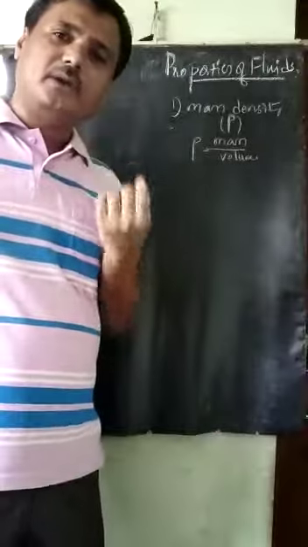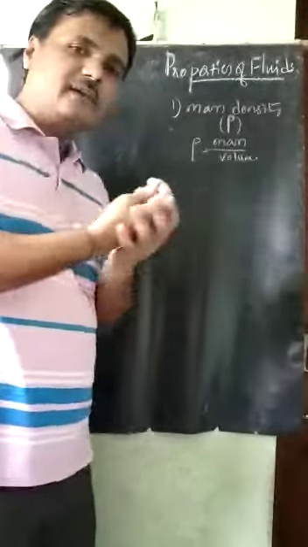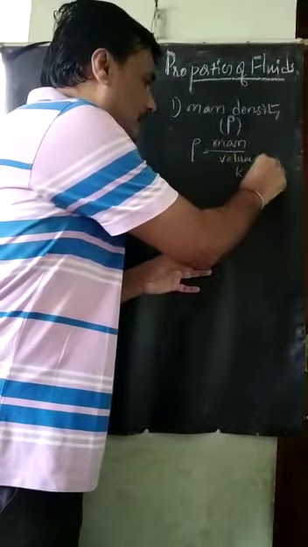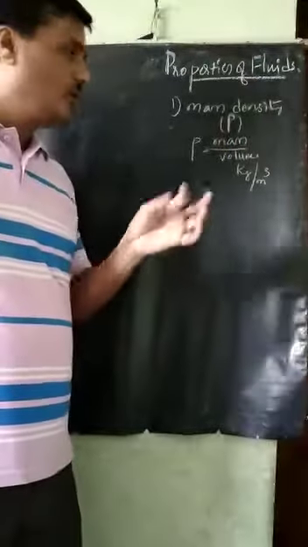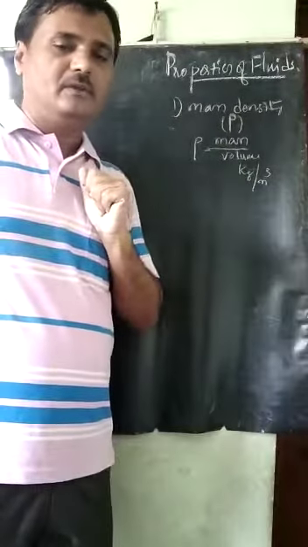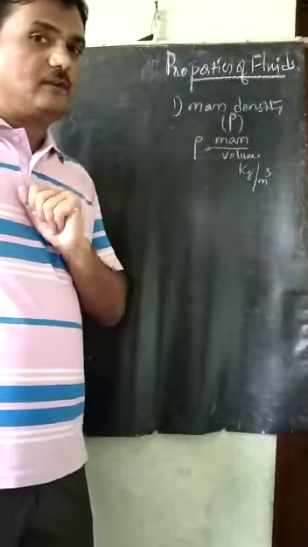What is the unit for this? As I have told, in the SI system, it is taken as kg per meter cube. Mass is in kg, and meter cube is the volume. This is called the mass density.